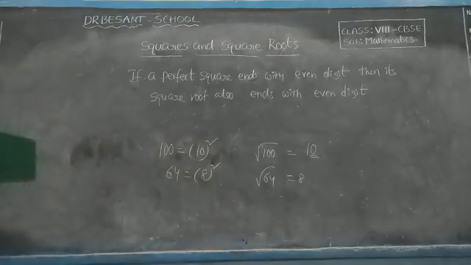If a perfect square ends with an odd digit, then its square root also ends with an odd digit. Suppose 81, then 9 into 9.